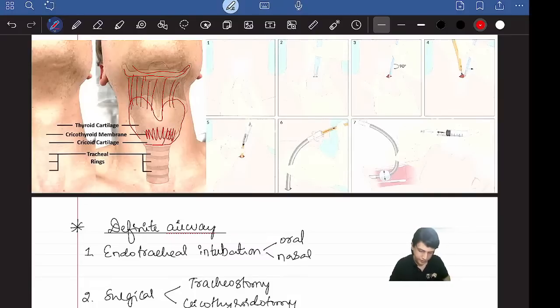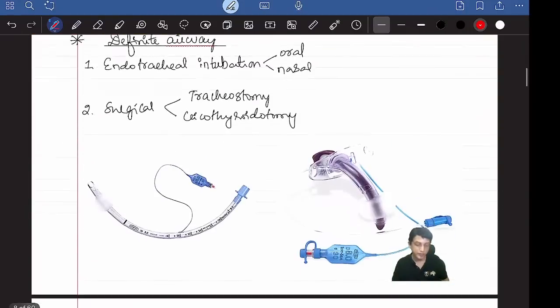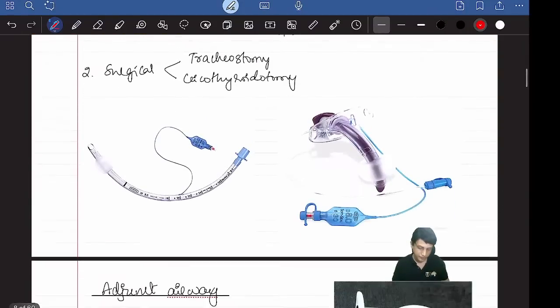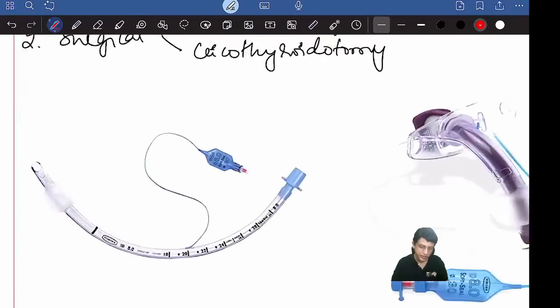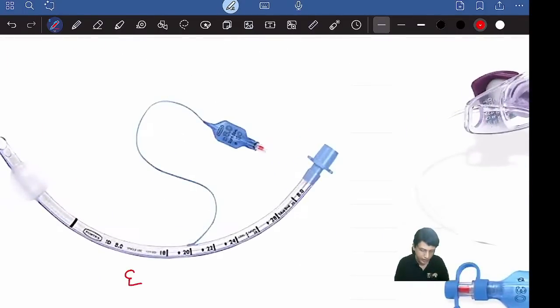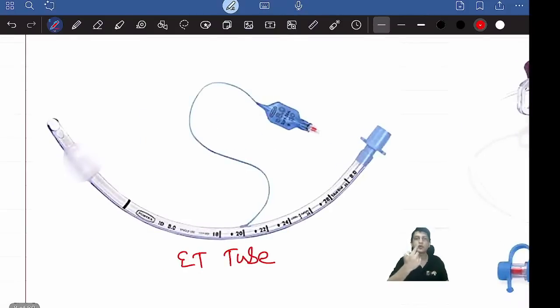Now coming to the two types of airway, definitive and adjunct airway. Definitive airway can be of two types. One is endotracheal intubation, which you can do orally or nasally, using an ET tube, the endotracheal tube. You can put it from the mouth or from the nose, and it will go directly into the trachea.